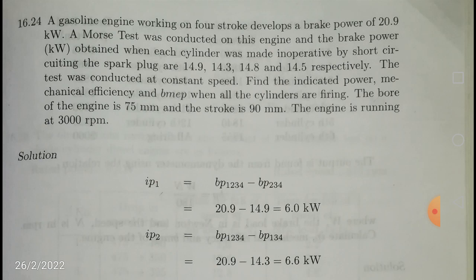For this particular problem, let us see. One more thing here: if you analyze carefully, the units are in kilowatts, that means kilojoules per second. Joule means Newton meter. So definitely your units must be in meters, for example your length dimensions, or your diameter and stroke. Bore is also called diameter of the piston, and they are given in mm. So you have to convert them into meters by